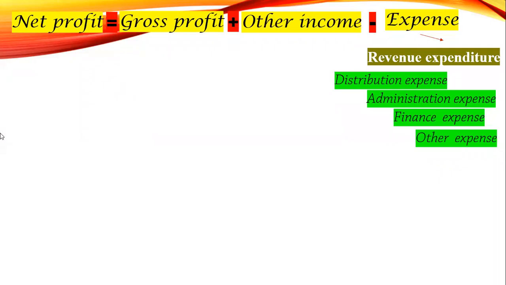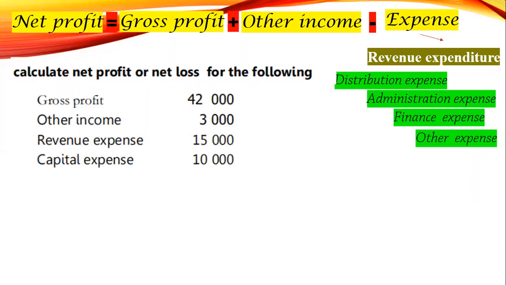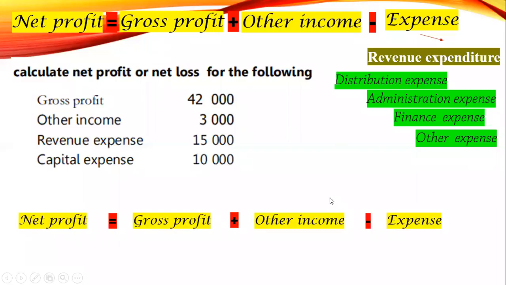Now, calculate a net profit or net loss for the following. Number 1. Send me the answer quickly. The equation says net profit equals gross profit plus other income minus expense. So gross profit 42,000. Other income 3,000.